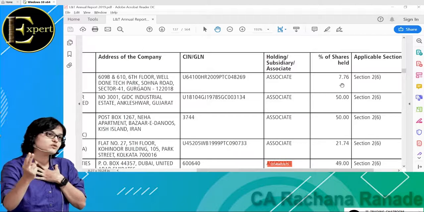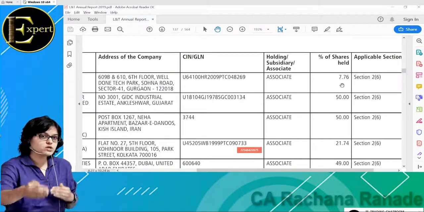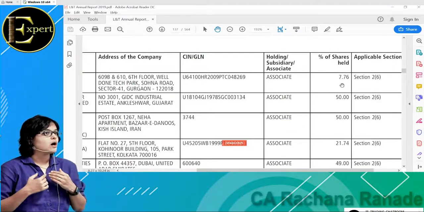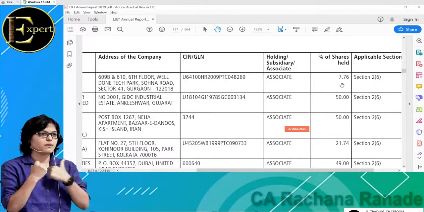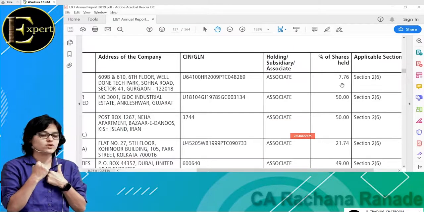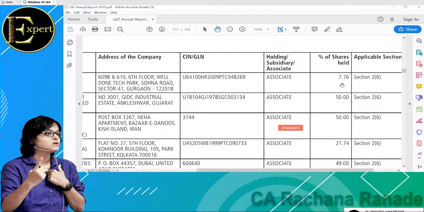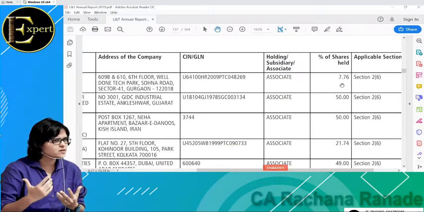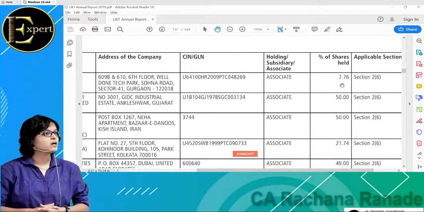I put my opinion forward. It should have a say in the meeting. If that be so, to what extent? 20%. The law is saying 20% or more, up to 50%. Then it is known as my associate. So that is the whole of section 2 subsection 6. Otherwise I'll also have to start teaching law, how do I define my stake.